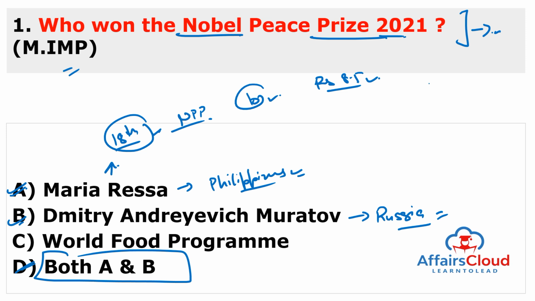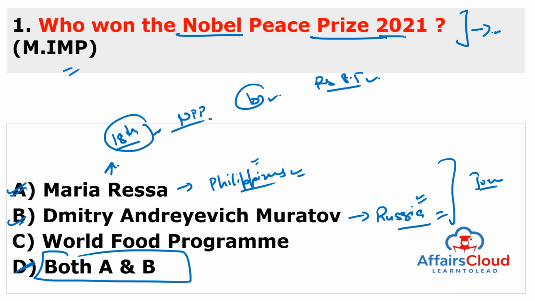And especially you have to remember about Maria Ressa also, that Maria Ressa fights against the abuse of power, use of violence, and growing autocracy in the Philippines. And Dmitry Muratov has been defending the freedom of speech in Russia against the various challenges, and both are journalists. So you have to remember, one journalist from Russia, one journalist from Philippines.